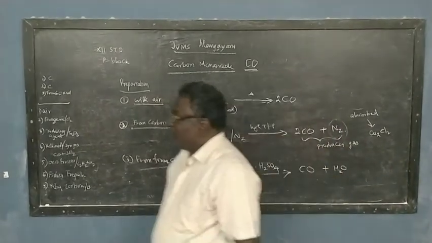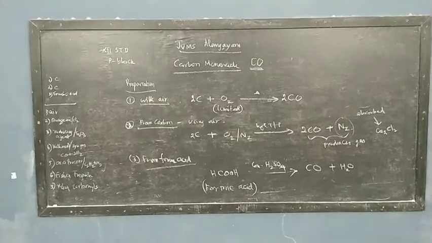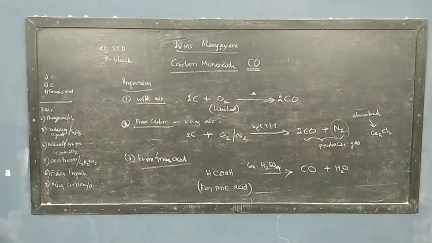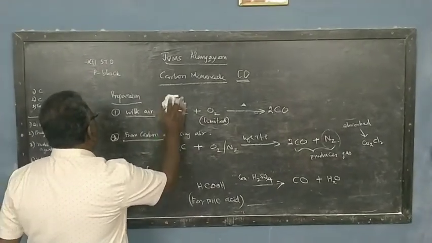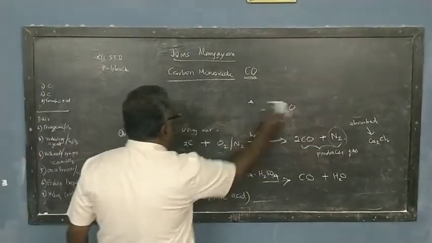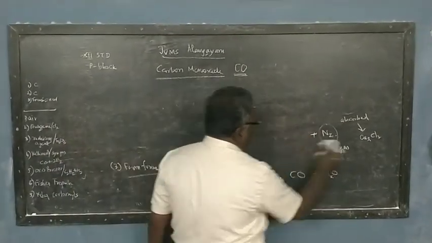This carbon monoxide is an odorless, colorless gas. It will burn with a blue flame in air, and a very important physical property is that it is a poisonous gas.